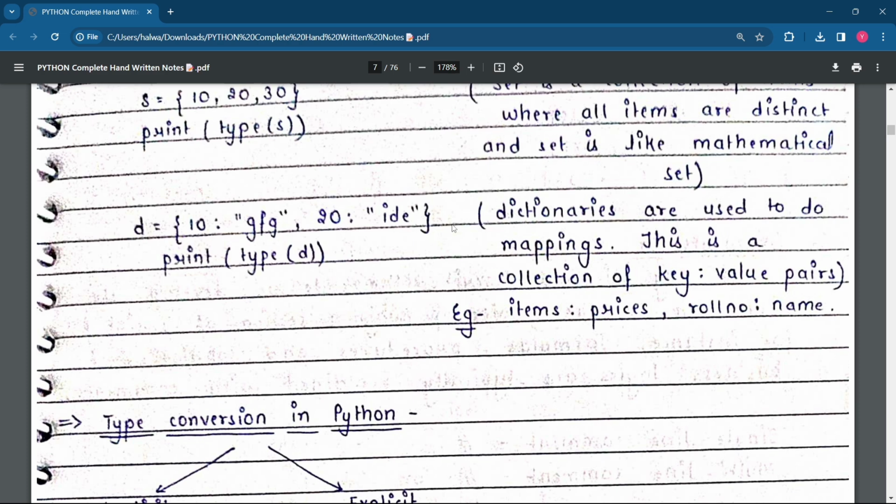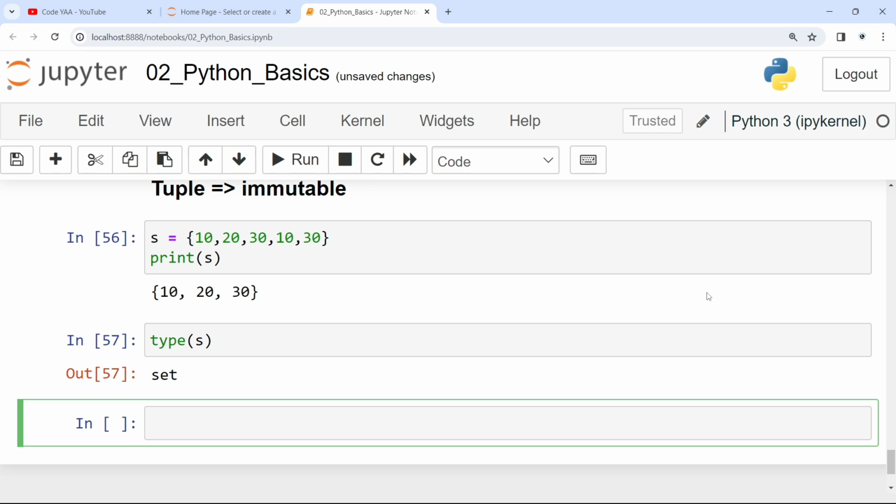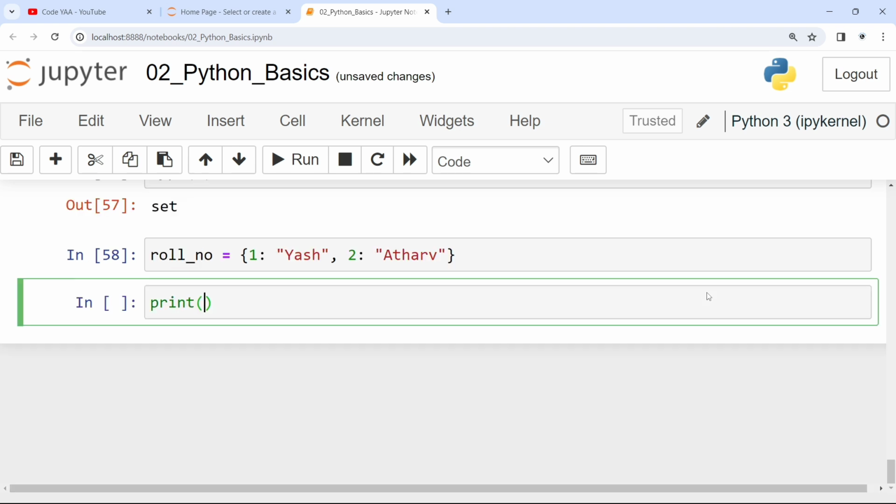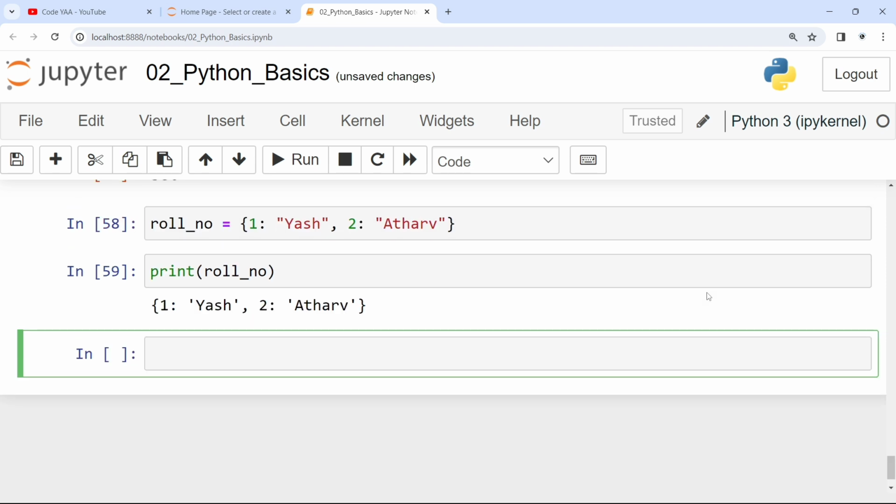So now there is one more thing, that is a dictionary. What is a dictionary? A dictionary is used to do mappings. Mapping means key-value pairs. This is a collection of key-value pairs, like item and price, or roll number and name. Suppose in your school you have the concept of roll number. So roll number one is of Yash, roll number two is of Atharva. Okay, and if you print this, roll number, you'll get these things printed. What is this? This is a key-value pair. One is your roll number, that is the key, and the name is the value, that is Yash, Atharva. If you want to check its type, you will get the type as dict.